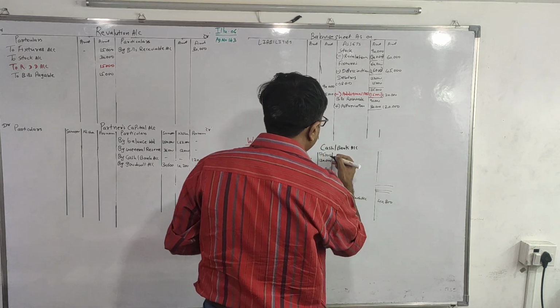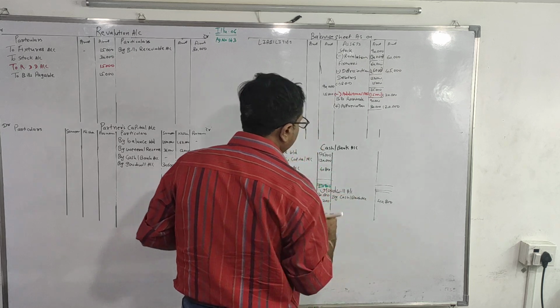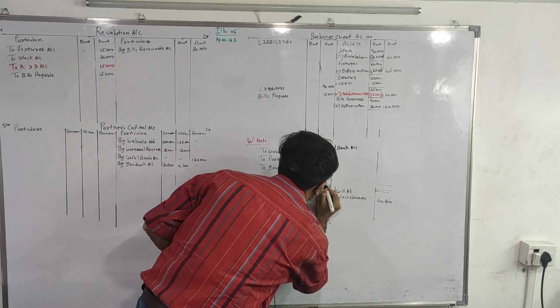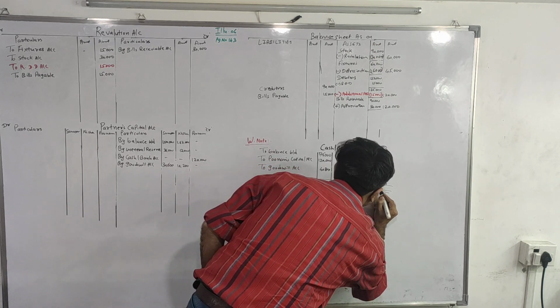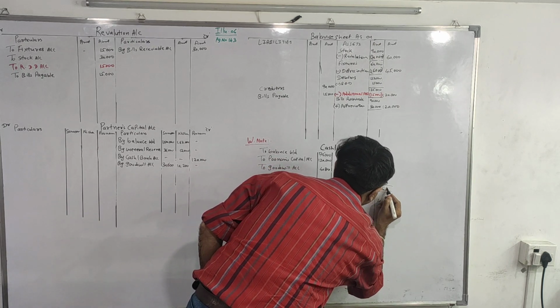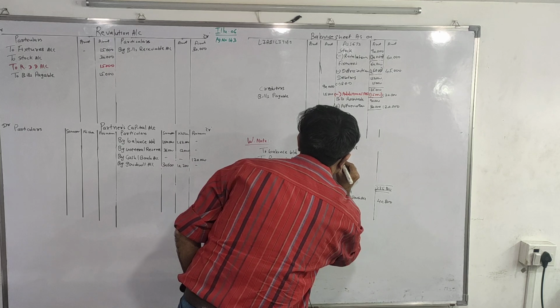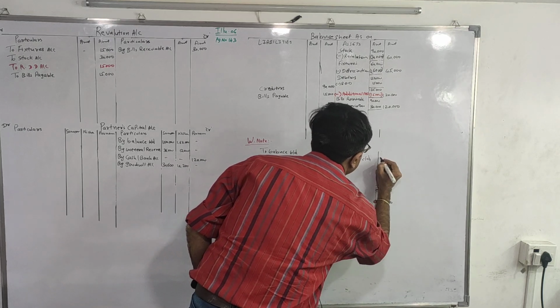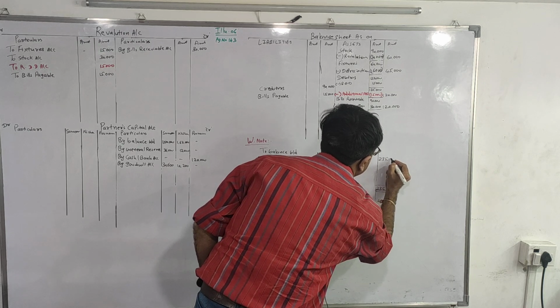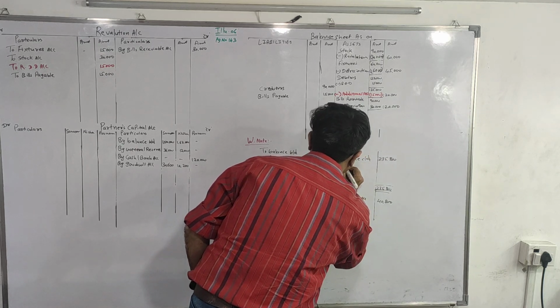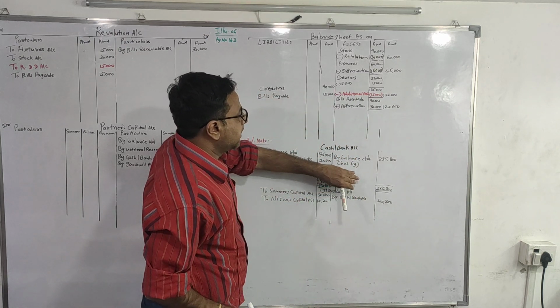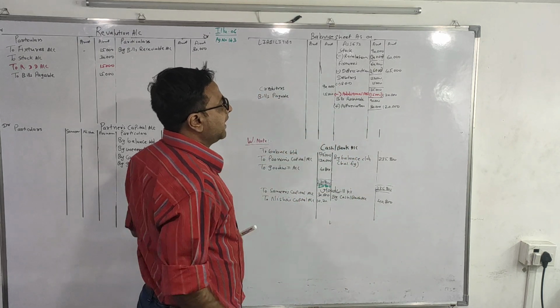If you write properly unit, tens and hundred, you can make a total over here only. 2,35,800, write on both the sides. By balance carried down 2,35,800, balancing figure.